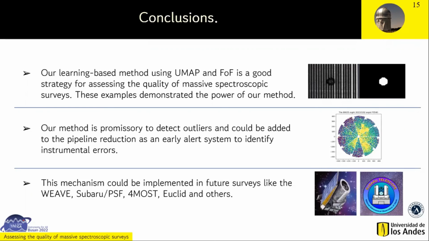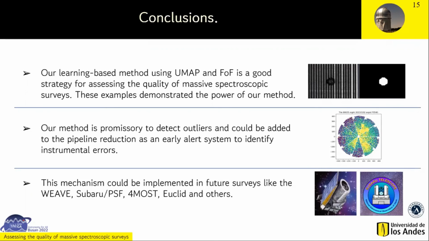Finally, we can conclude first that our learning-based method using UMAP and friends-of-friends is a good strategy for assessing the quality of massive spectroscopic surveys. The examples that we showed here demonstrate the power of our method.